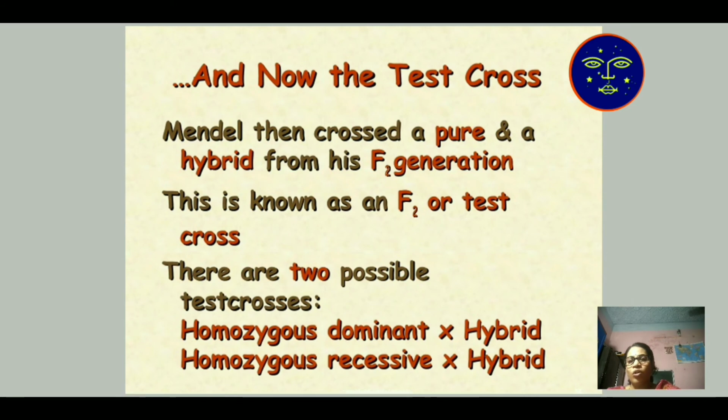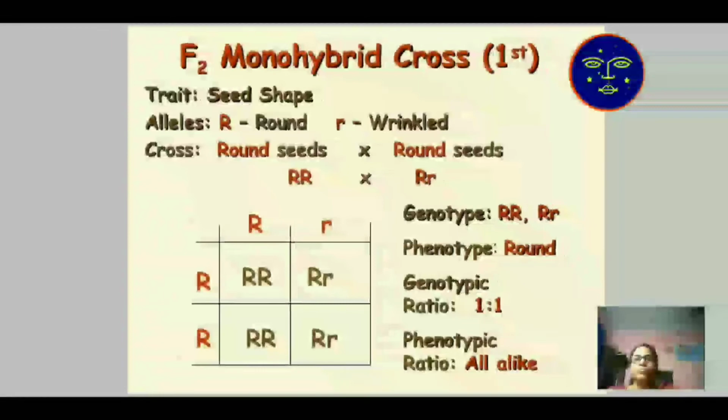The result is homozygous dominant in the hybrid form, or homozygous recessive, meaning small r, small r crosses with capital R, small r. Homozygous dominant means capital R, capital R crosses with the hybrid form, capital R, small r.